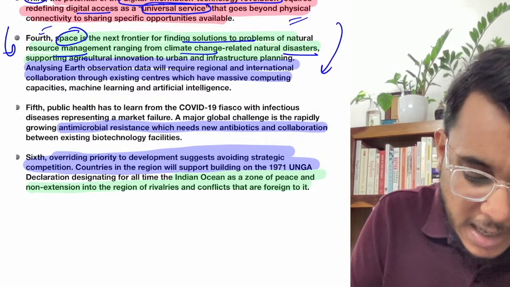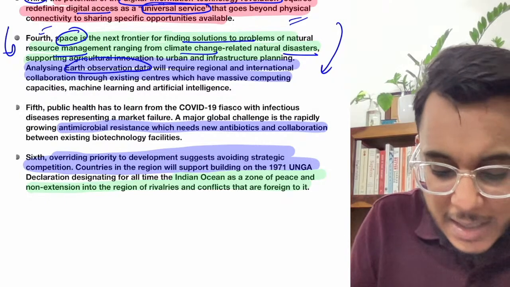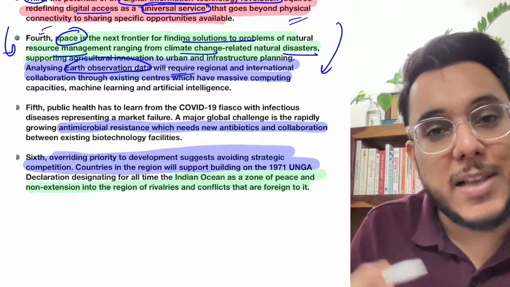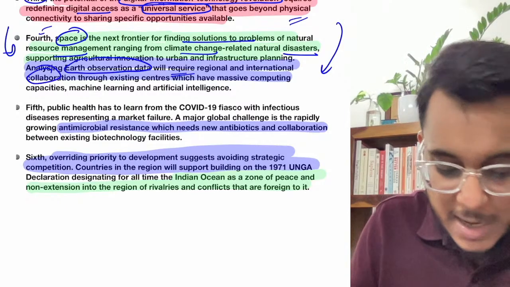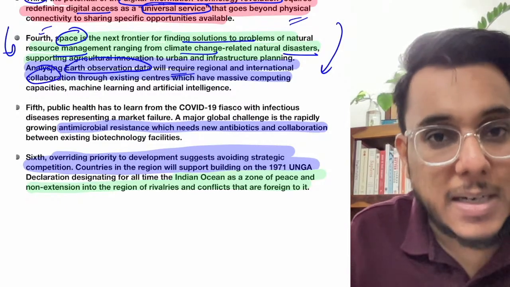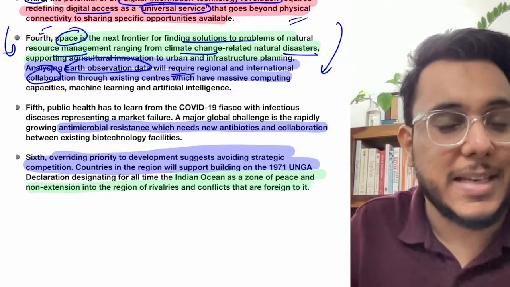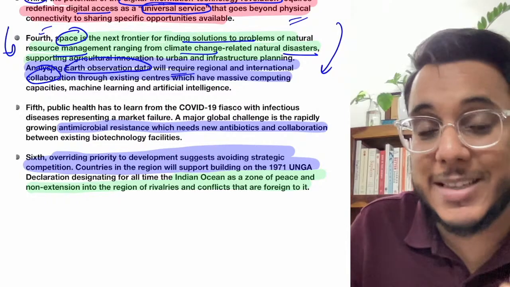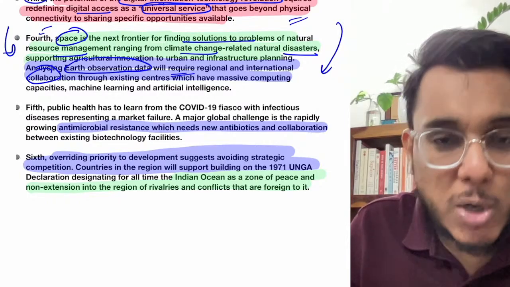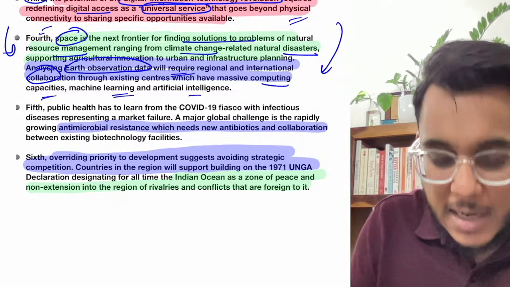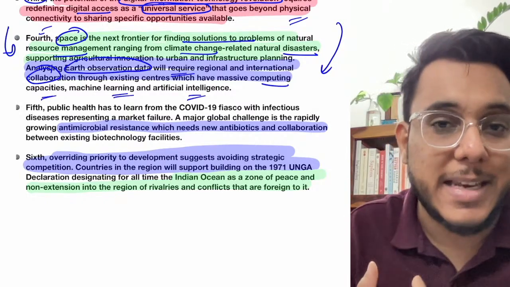Here it has been said that Earth observation and Earth related data needs to be generated, and it needs to be shared between the member countries through collaborations. It has been said that today the developing countries need to launch their satellites, they need to get the benefit of the space technologies, but they don't have the capacities. So they should be provided help. They should be provided computing capacities, machine learning, artificial intelligence, assistance in all these areas needs to be provided to them.